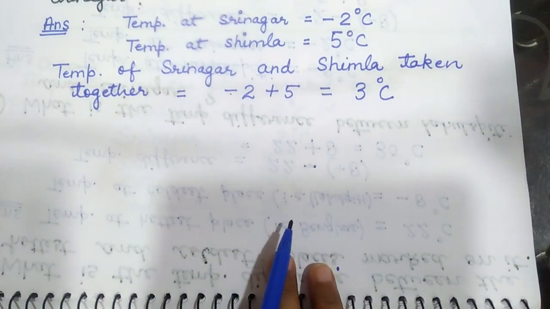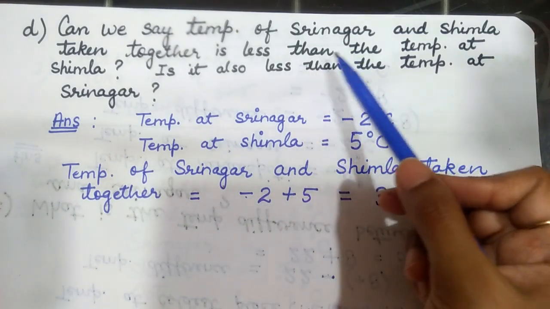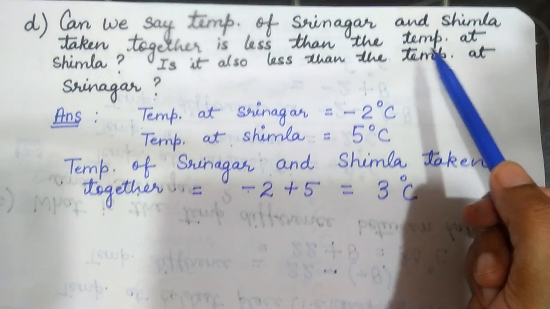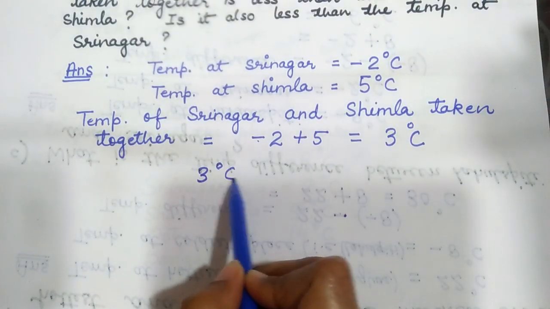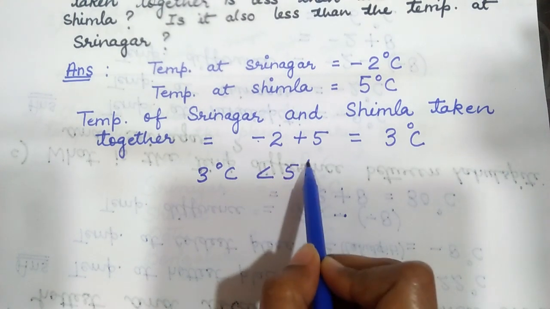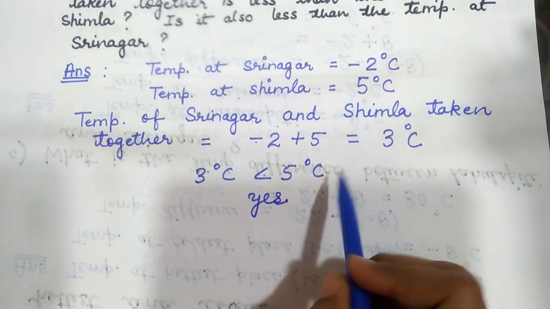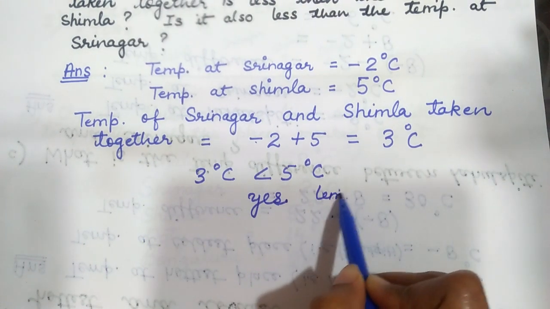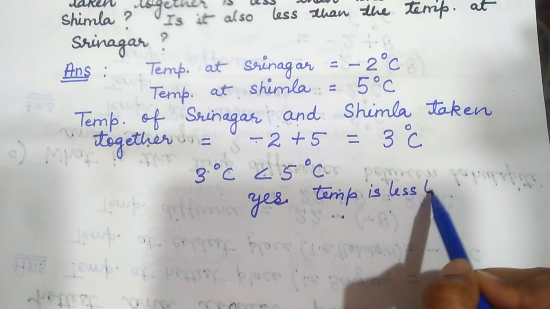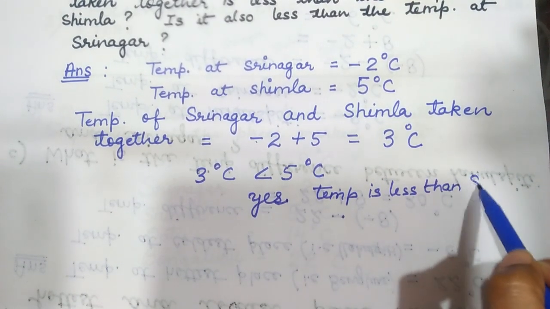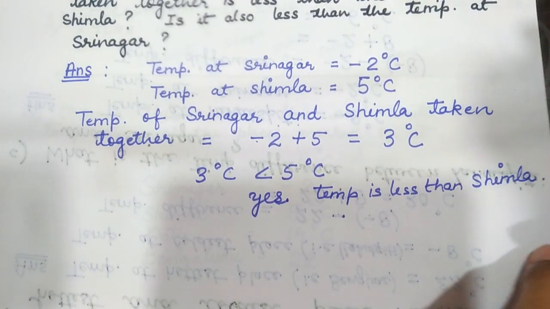Okay, now what they have asked: taken together, is it less than the temperature of Shimla? Shimla temperature is 5 degrees Celsius. Yes, 3 degrees Celsius is less than 5 degrees Celsius. So, yes, the temperature is less than Shimla.